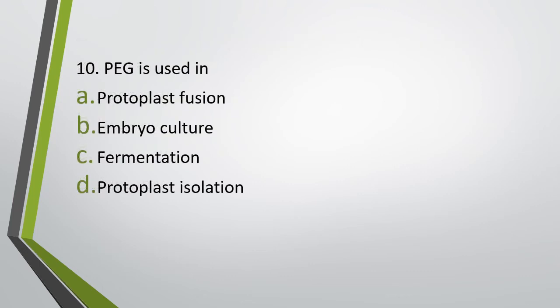Question number 10. PEG or polyethylene glycol is used in protoplast fusion, embryo culture, fermentation, protoplast isolation. Correct answer is PEG is used in protoplast fusion, option A.